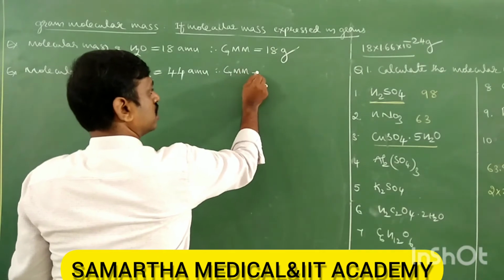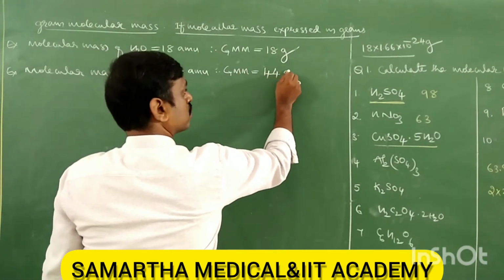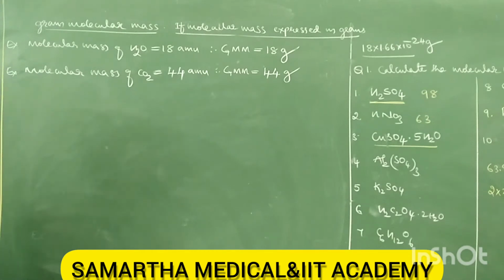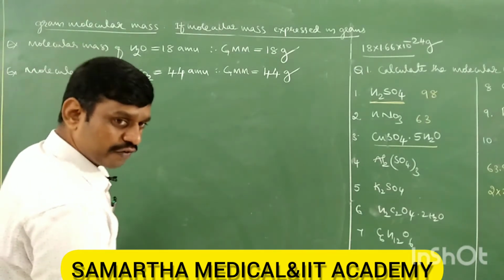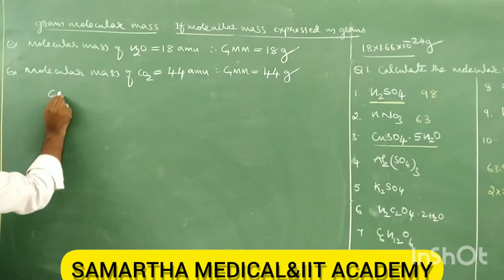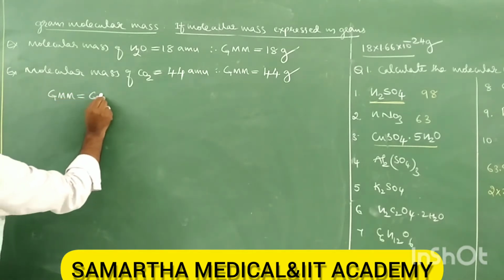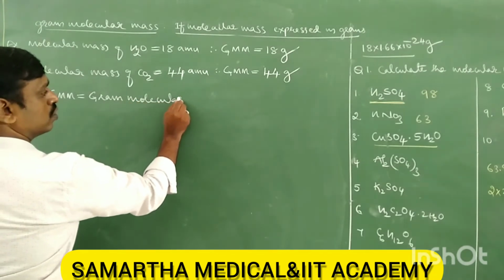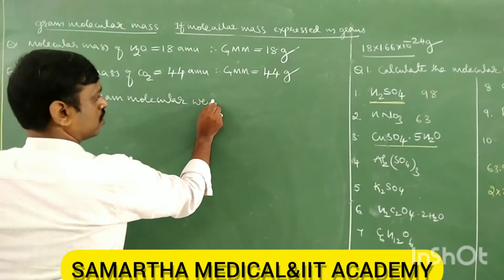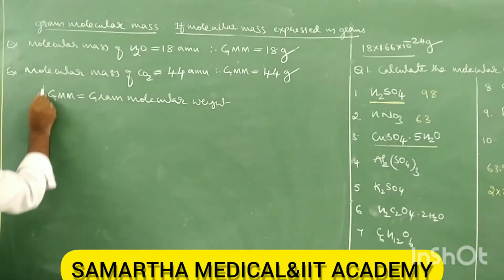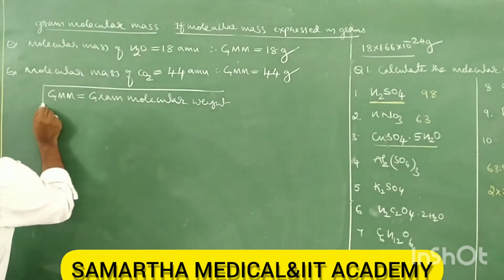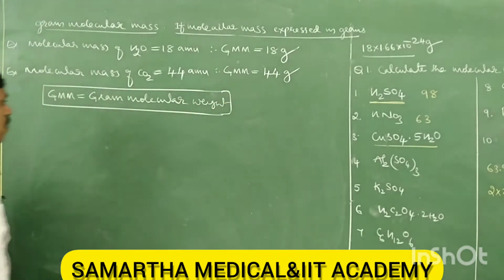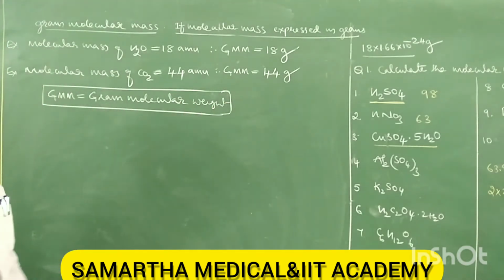Gram molecular mass can also be called gram molecular weight. Both are approximately equal. Therefore gram molecular mass equals gram molecular weight.